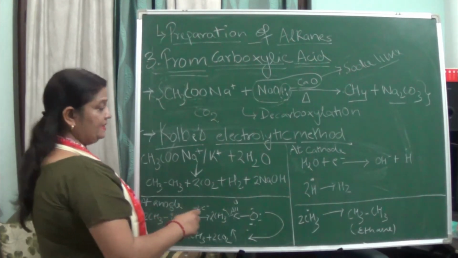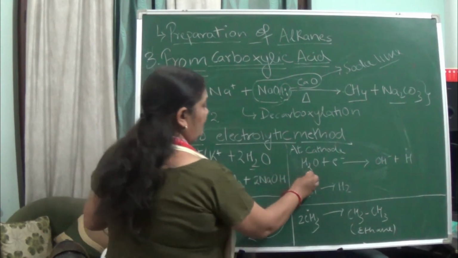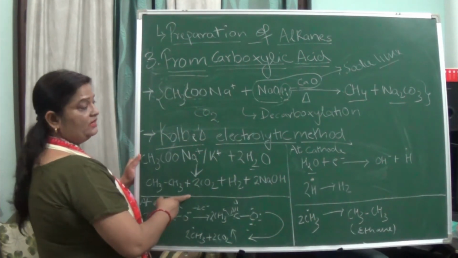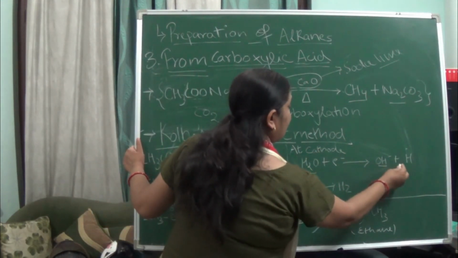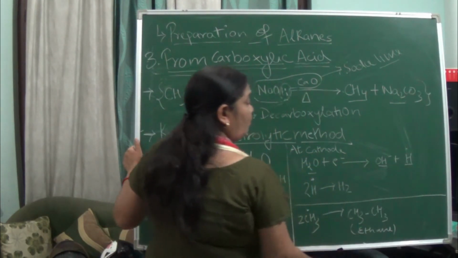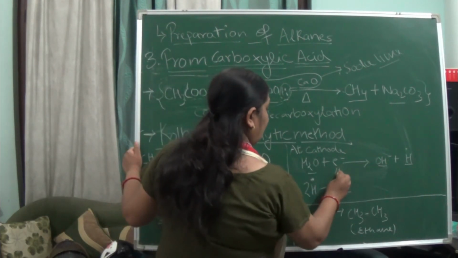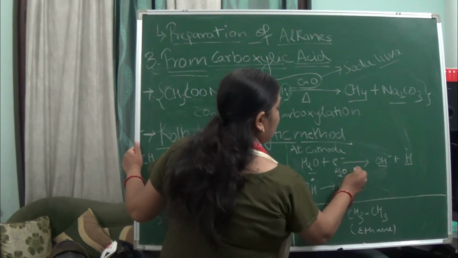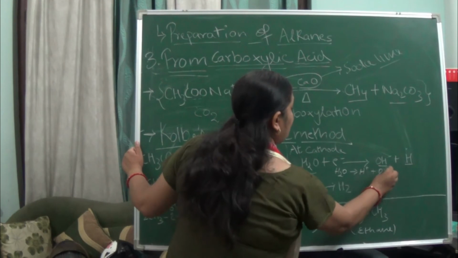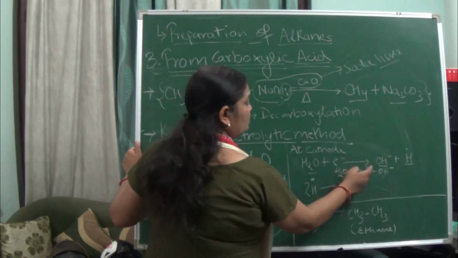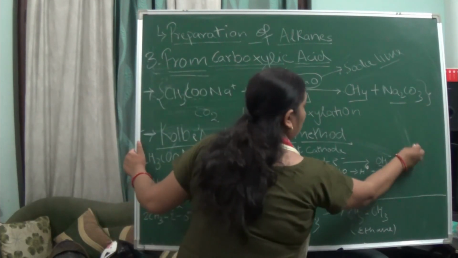And now what happens at the cathode? We have taken water also. So water, along with the electrons which have been released, will form OH minus ion and H with one electron. Okay, actually how has this come? This water, H2O, breaks into H plus and OH minus ions, and with the electrons over here, it now has one electron. Okay, so this is how you have got this.